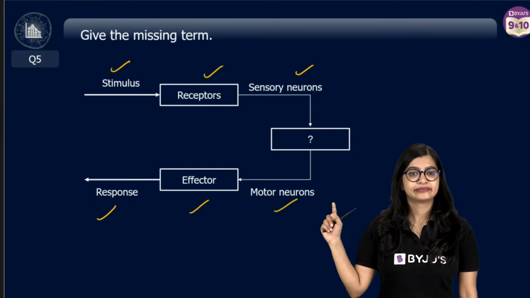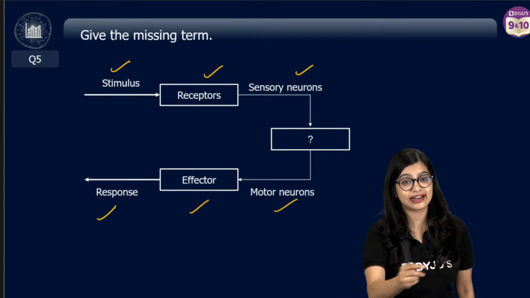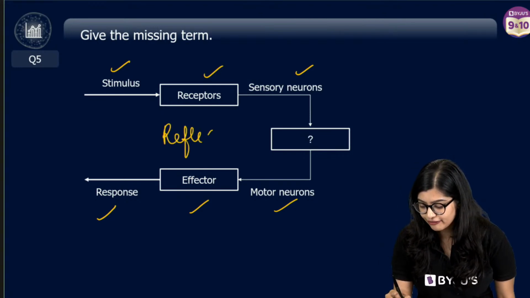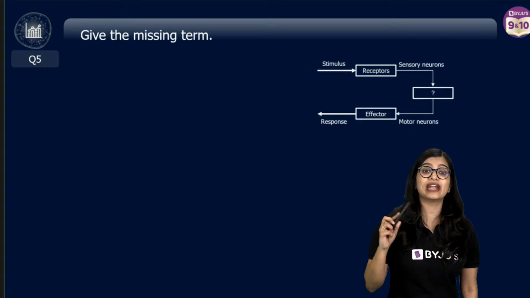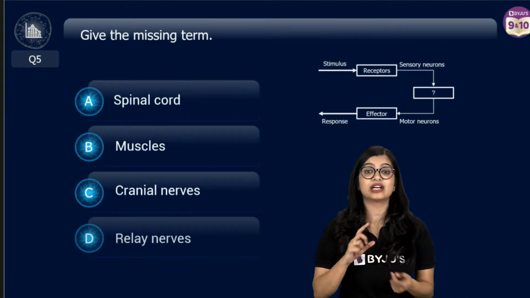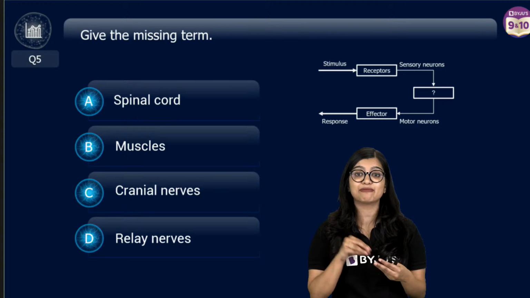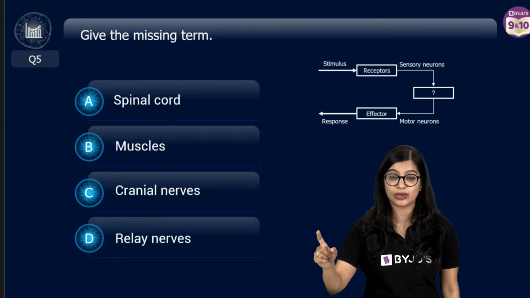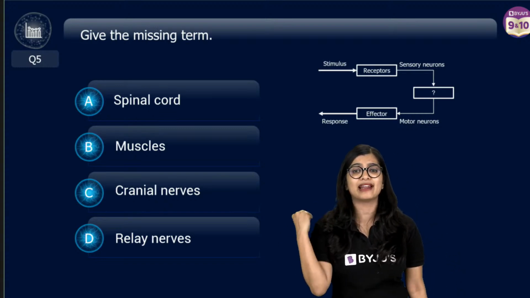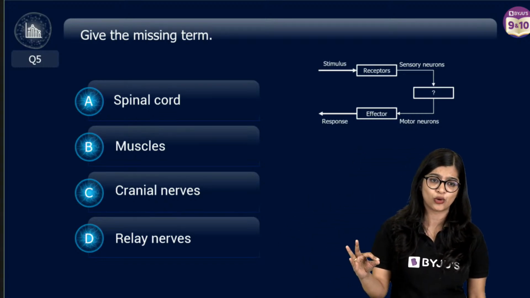What is it? Reflex arc. Exactly. Reflex arc, right? So the diagram represents a reflex arc. When you get diagram based questions in biology, first try to understand what the diagram is showing you. After you identify what the flow chart or the diagram is showing you, then you go for the question. This is the best technique you can follow.